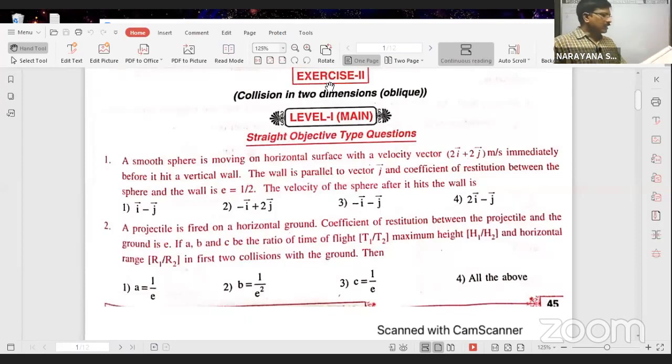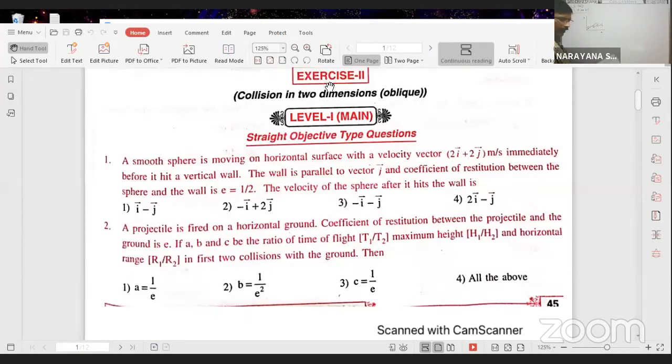A smooth sphere is moving on a horizontal surface with a velocity vector 2i cap plus 2j cap. So one sphere moving with this velocity, 2i cap plus 2j cap, means that it is in the first quadrant. Before hitting the vertical wall, it travels with this velocity.